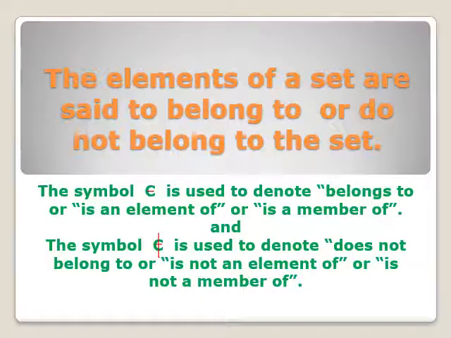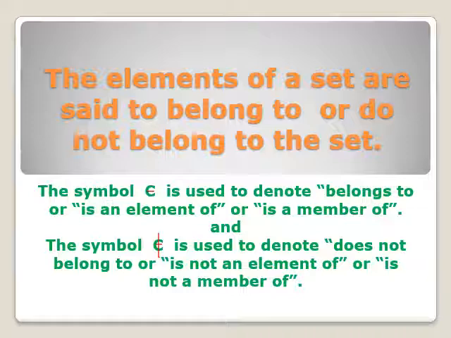The elements of a set are said to belong to or not belong to the set. To describe whether elements belong to the set or do not belong to the set, we use different symbols. If an element is part of the set, if it belongs to the set, we use this symbol which you can see in this slide. This symbol is used to denote belongs to, or is an element of, or is a member of the set. We can use these three phrases for this symbol.